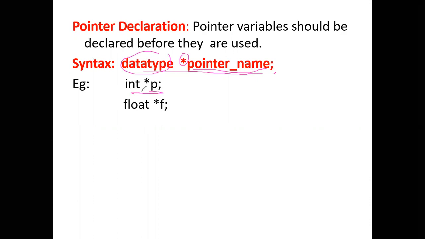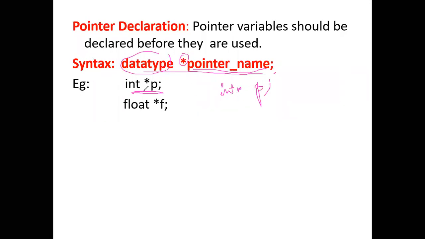We have a few examples here. This is an integer pointer, so I can write int. This is one more way of declaring the pointer, I can also write it like this. So I can write int with a space star p, or I can write int star space p.